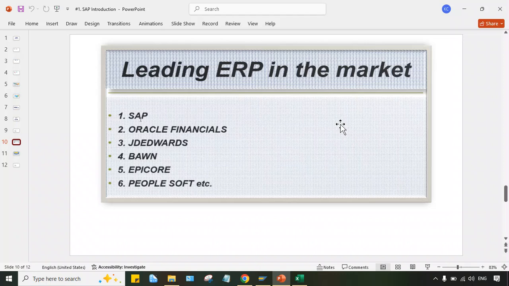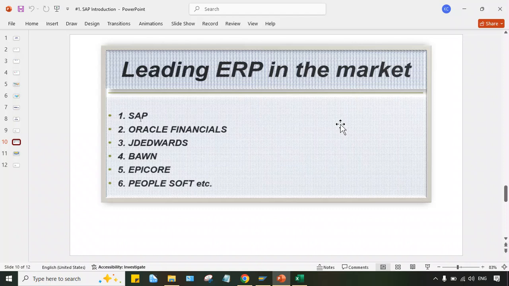Customized ERP means, let's suppose there is a particular organization with some unique requirement. They approach an IT company and request it to develop a particular ERP or software for their organization only, to meet their requirement. That is called customized. In the sense, that kind of ERP or software is developed for a particular organization, so it stays in that organization itself.